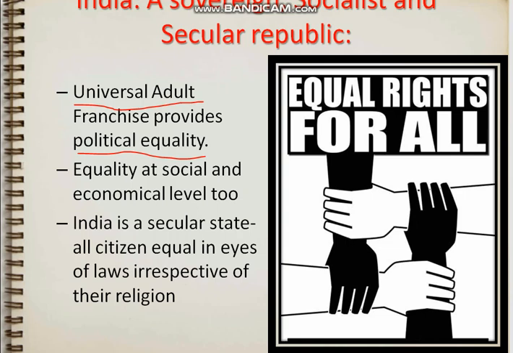Equality at social and economic level too. It also tries to give equality at social and economic level. Social means in society everyone is considered equal. He may belong to any caste, creed, religion or region, but is considered equal in society and at economic level also.